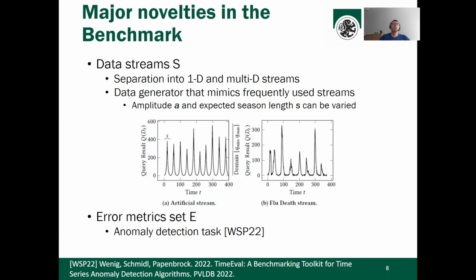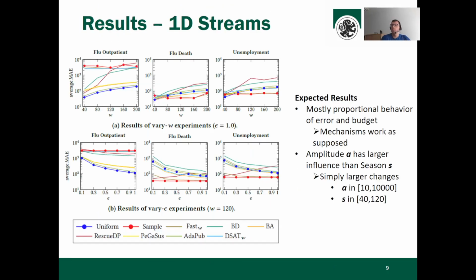In addition, we propose to extend the set of error metrics that are commonly used, because most empirical evaluations so far only used abstract error metrics, something like mean absolute error or mean relative error, but only a very minor fraction of them considers real-world tasks, something like anomaly detection or forecasting. To this end, we propose to use a VLDB EA-Track paper from last year, which proposes a benchmarking toolkit for time series anomaly detection.